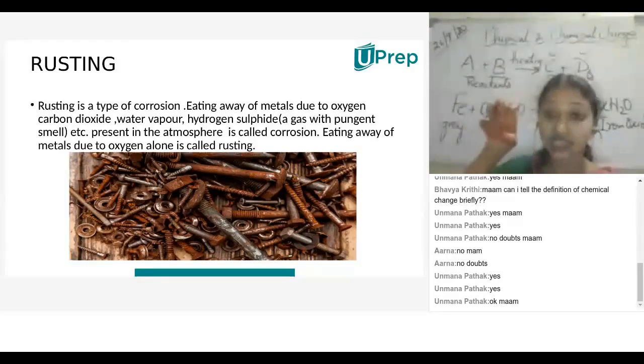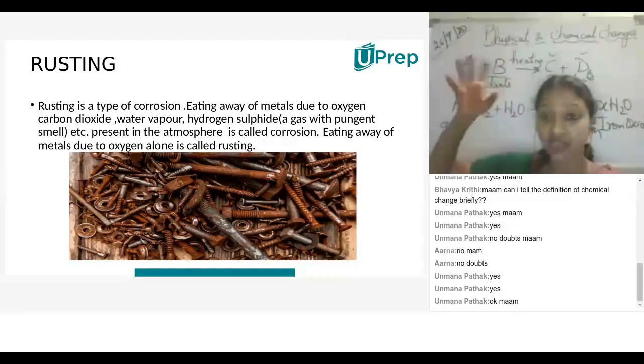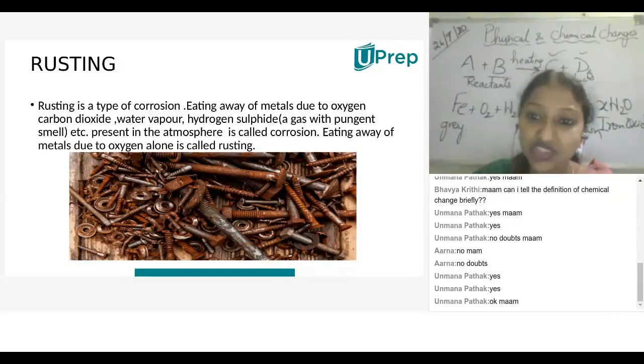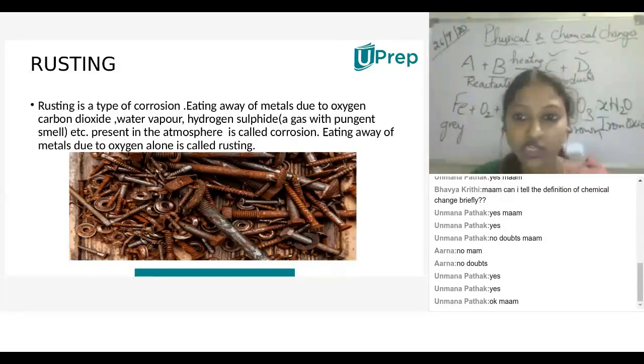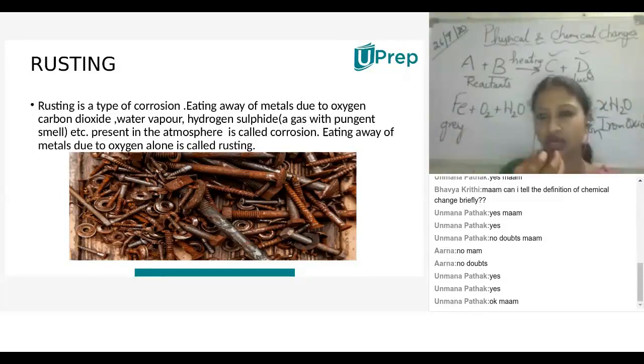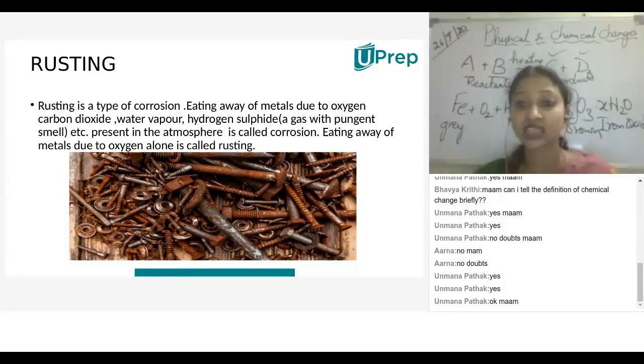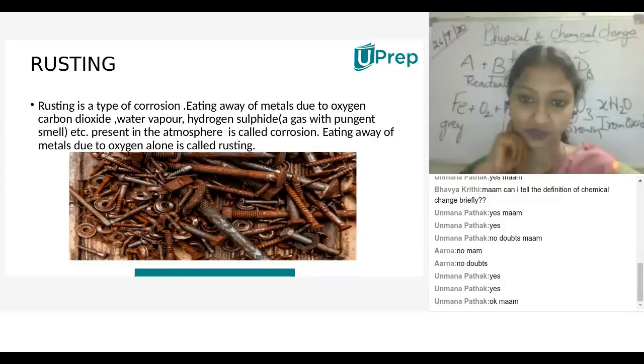If a particular area has more hydrogen sulfide, especially coastal areas and industrial areas where sulfur is used in industries, the sulfur combines with hydrogen gas and converts to hydrogen sulfide. It has a pungent smell, simply the rotten egg smell. If the percentage of hydrogen sulfide is more in the atmosphere, then rusting takes place faster.